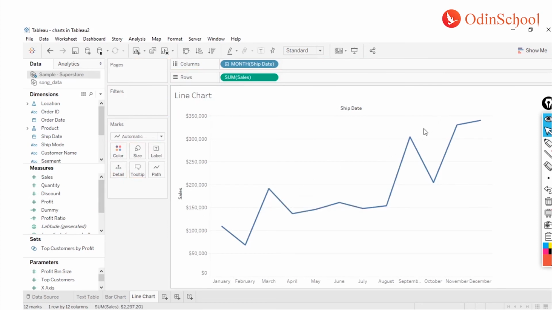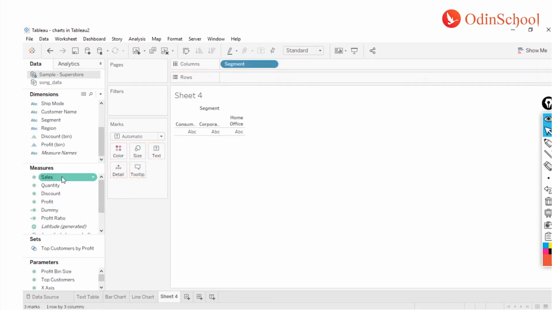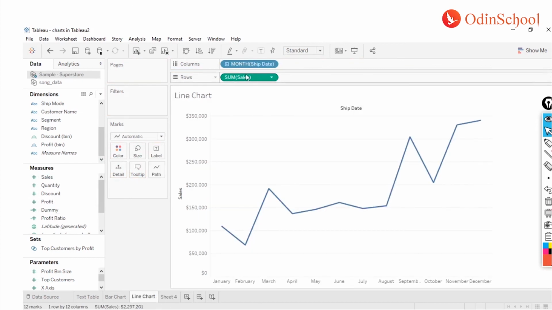Now did you notice something? Earlier when I dragged and dropped, as I was mentioning, if I get something from region over here and a column which is sales, I got a bar chart. But here if I added a date and a column which is sum of sales, I got a line chart. So that's the beauty of Tableau.